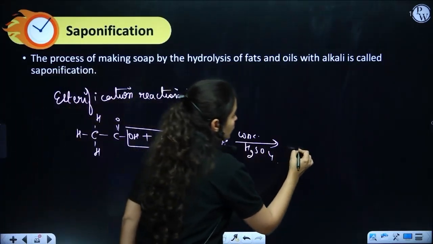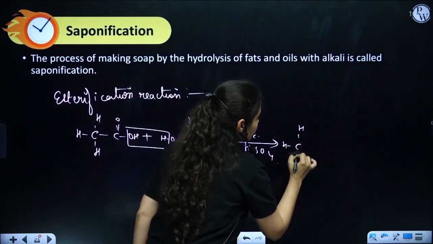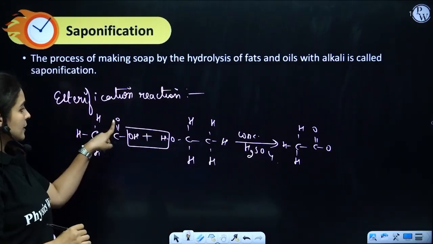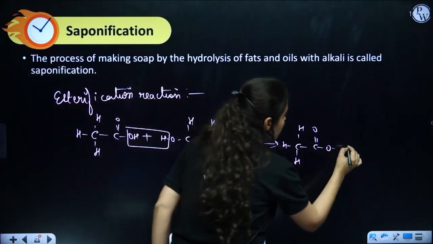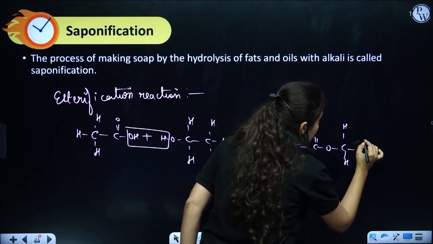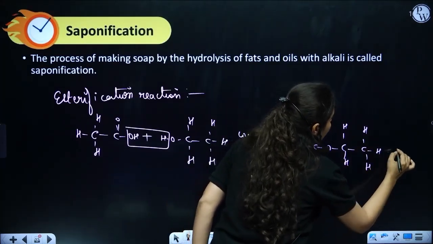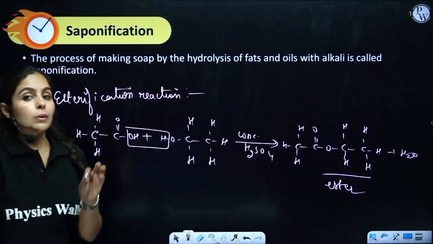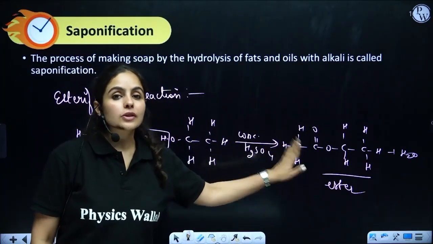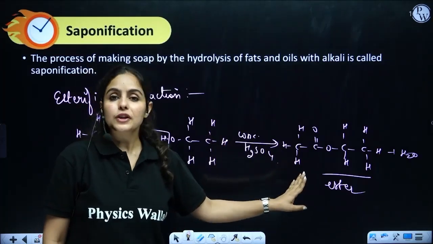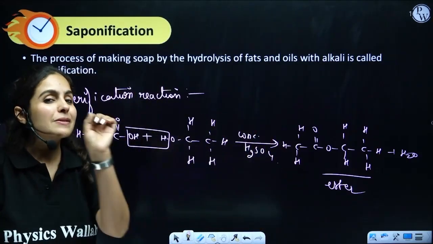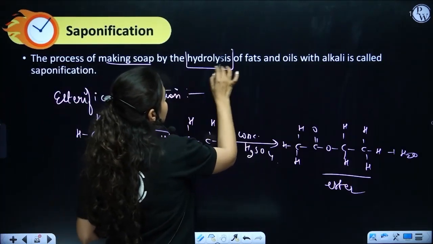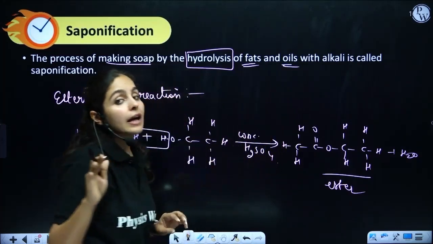Now, what is left here is an ester, which is CH3COOCH2CH3, plus water. It is an ester. Now, what I told you about saponification: the opposite of esterification is the saponification reaction, but it takes place under certain conditions. Now, what are those conditions? The process of making soap happens by the hydrolysis of fats and oils with alkali.